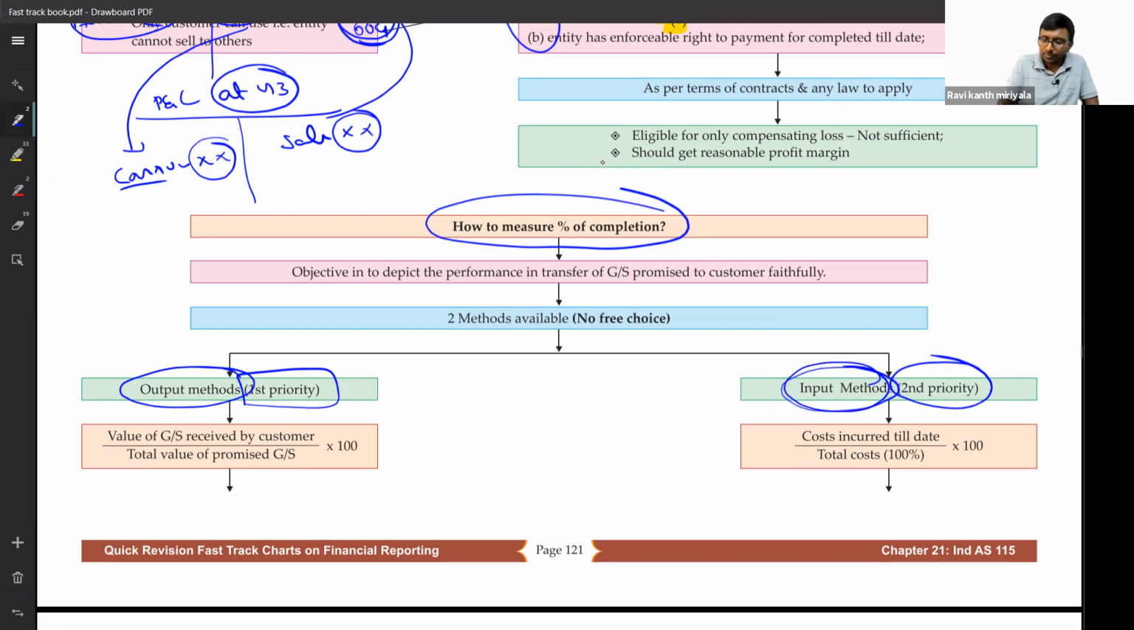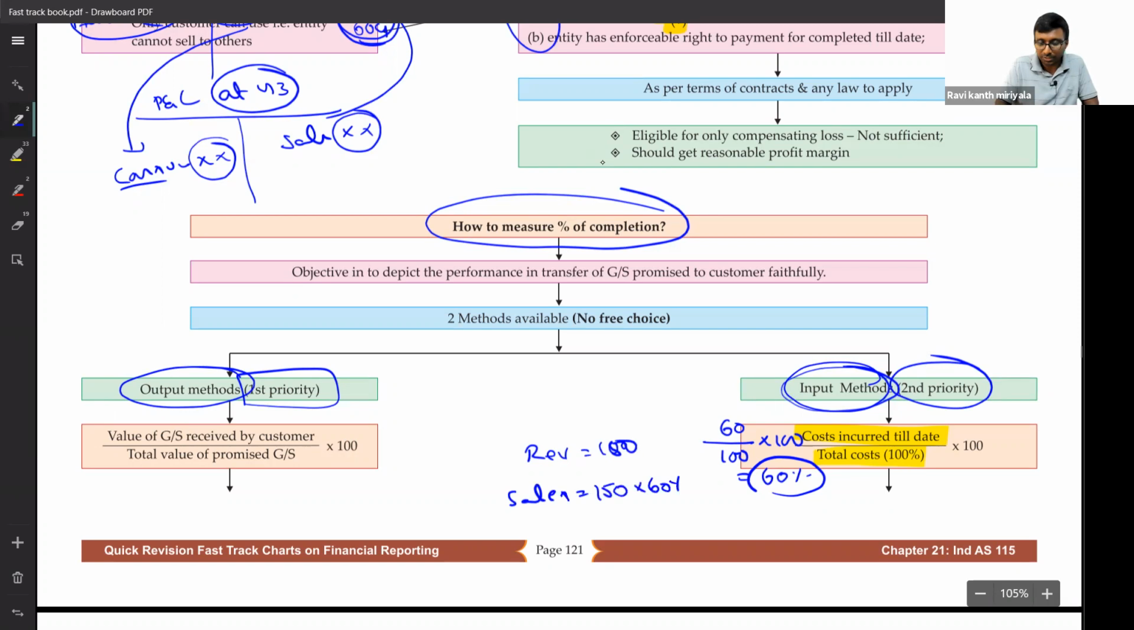Next, the input method is nothing but the cost method. What is cost method? Cost method means cost incurred till date divided by total cost. Say out of 100 rupees total cost, 60 rupees I have spent so far. That means you have completed 60%. Say total revenue is 150 rupees. Then your sales so far is equal to 150 into 60%. Percentage completion applies only when you are falling under overtime. When you are falling under overtime, this concept of percentage completion will be applicable.